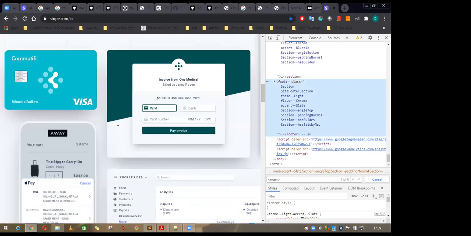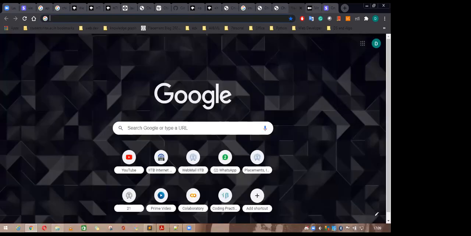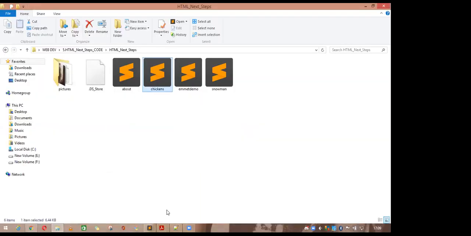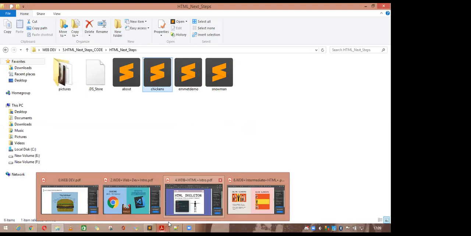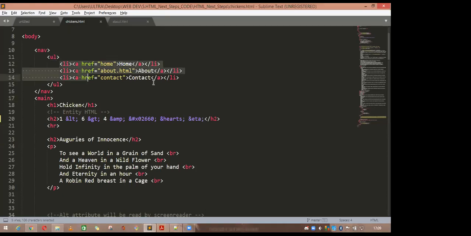Okay, so from here, let me start this one. Yeah, so I am here. So how to add this list? This is also a div part, but I am making it a nav.